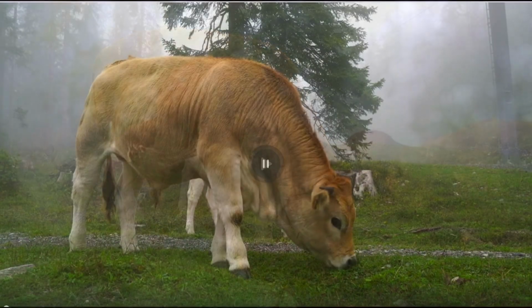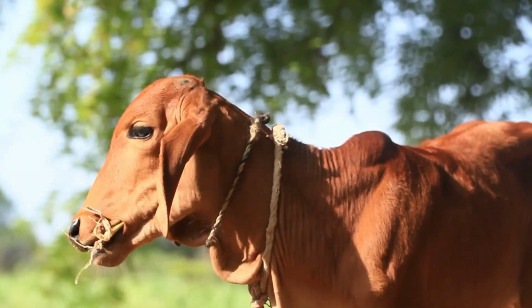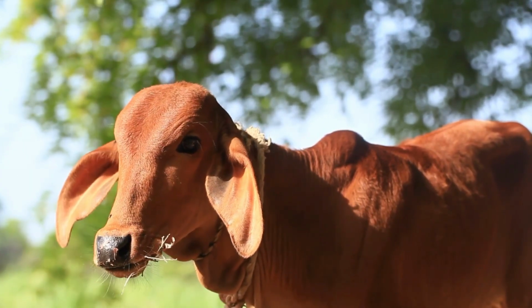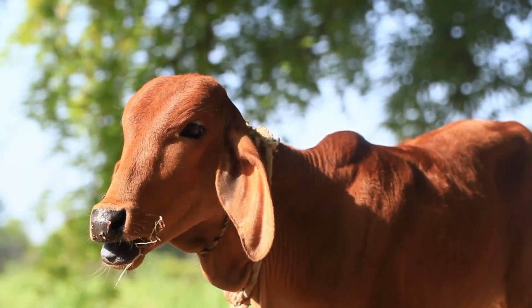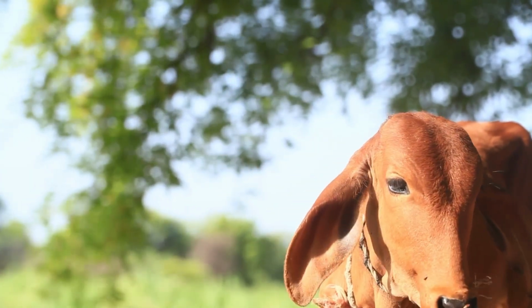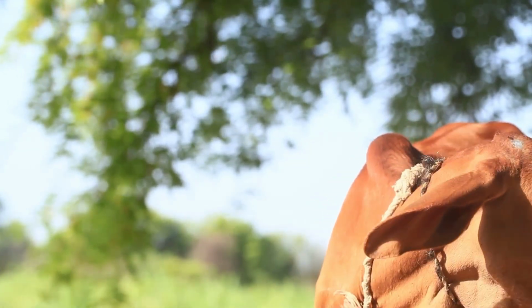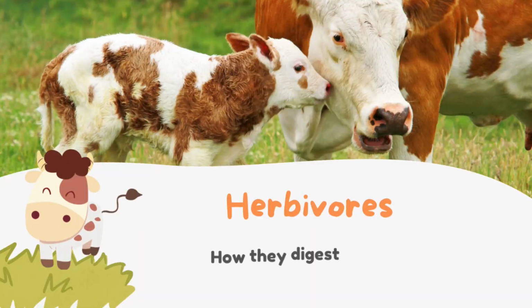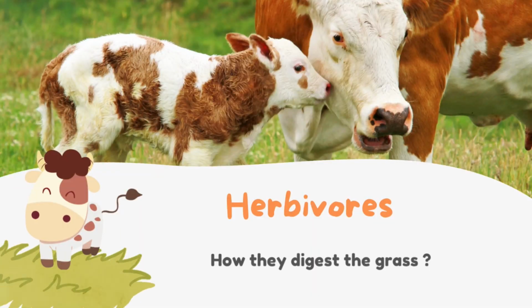Please bear with me. Now, if we are talking about grass-eating animals, we often see that cows or buffaloes are standing at a corner and continuously chewing something, right? But have you ever wondered what exactly they chew? They are chewing their food, which is grass. Because they are herbivores, they feed on grasses. So here we will see how they digest this grass and how this digestion is different from humans.